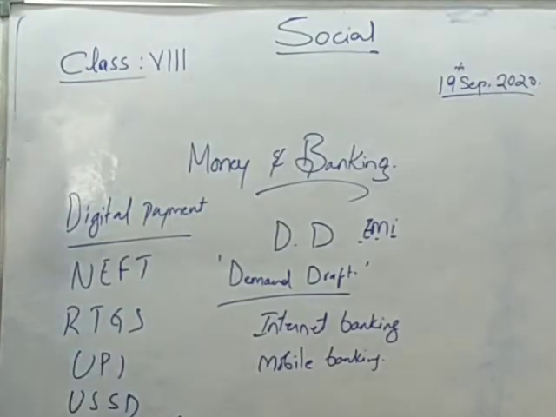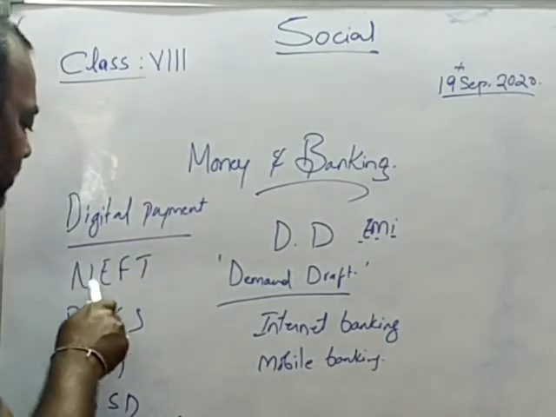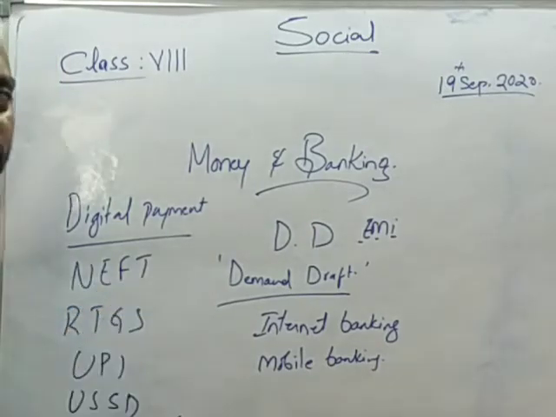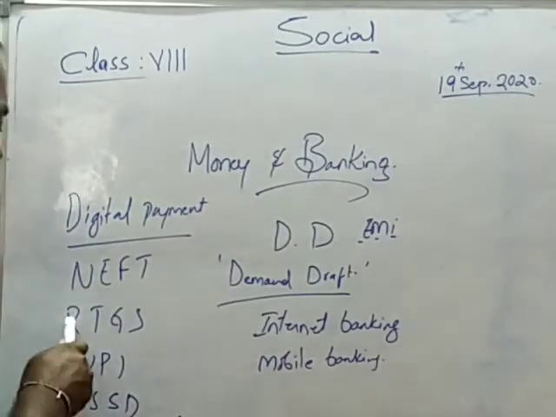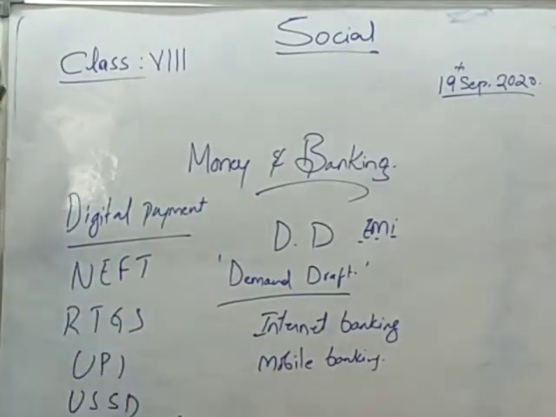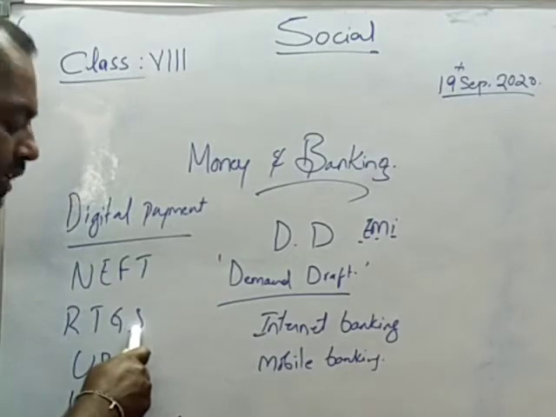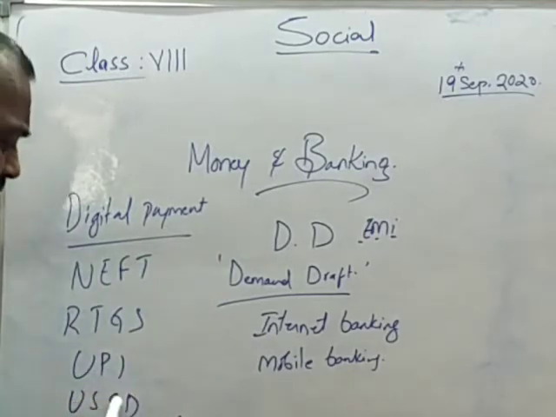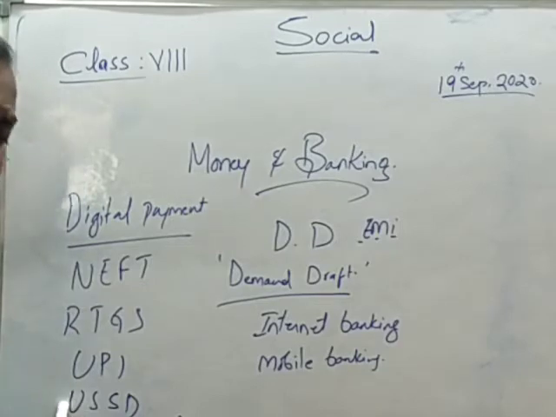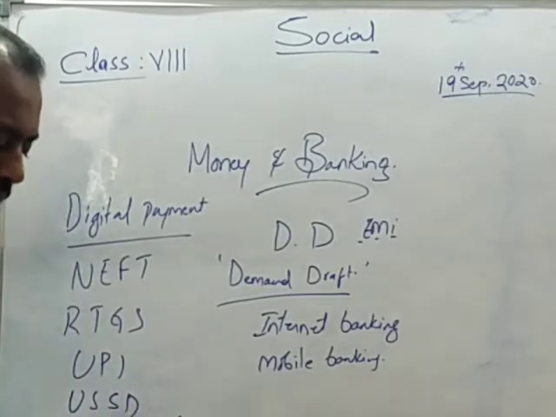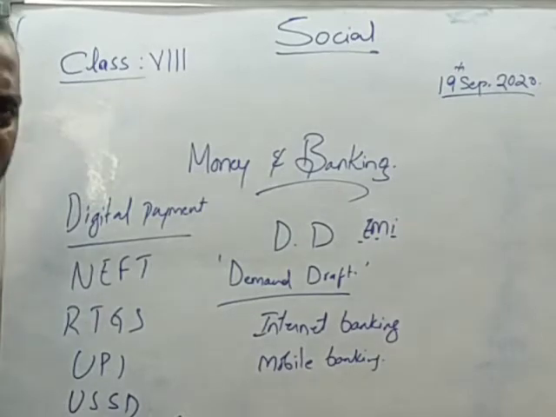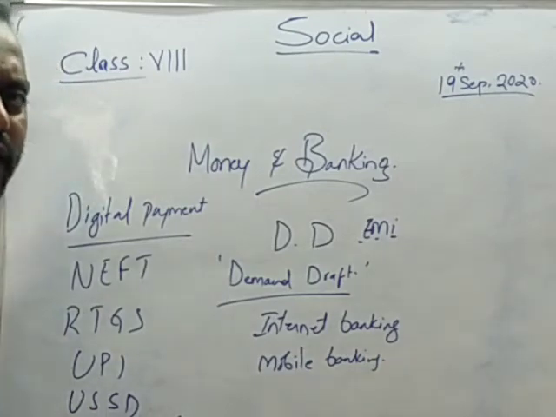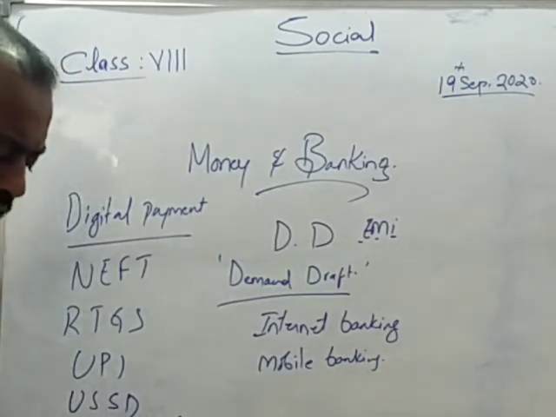NEFT means National Electronic Fund Transfer. RTGS means real-time gross settlement. UPI is Unified Payments Interface. USSD means Unstructured Supplementary Service Data. And RuPay cards are a kind of debit card, like Visa and Mastercard, but RuPay is the Indian-owned one.